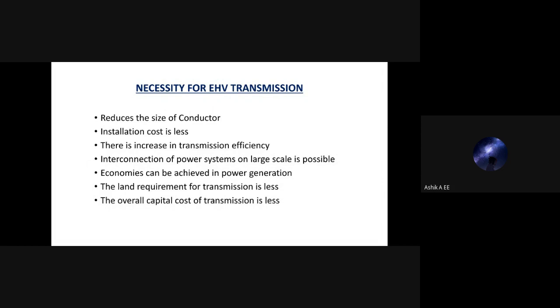It is economical with EHV transmission to interconnect power systems on a large scale. A large amount of power over long distances is technically and economically feasible only at high voltages in the EHV and UHV ranges. The number of circuits and the land requirement for transmission decrease with the use of higher transmission voltages.